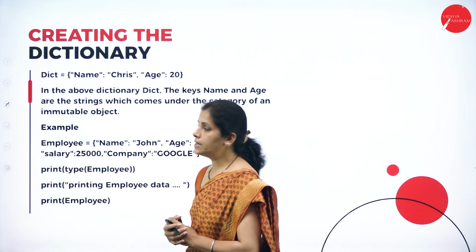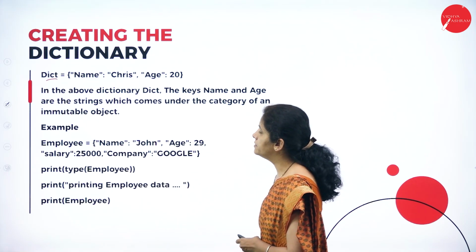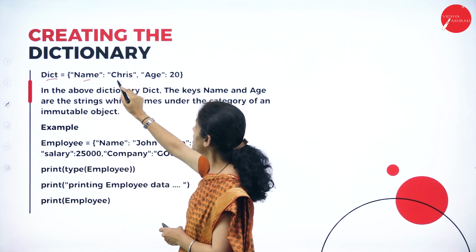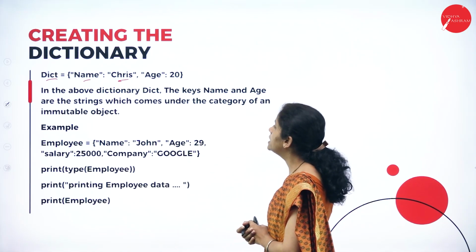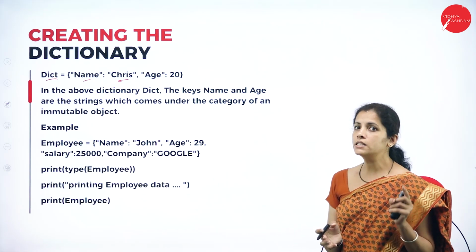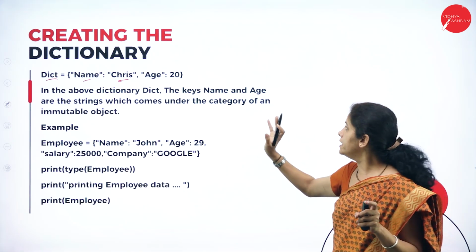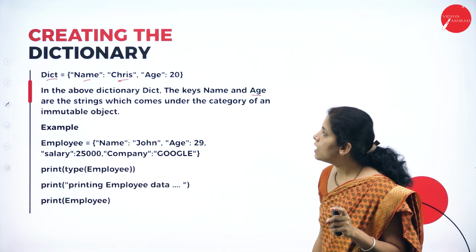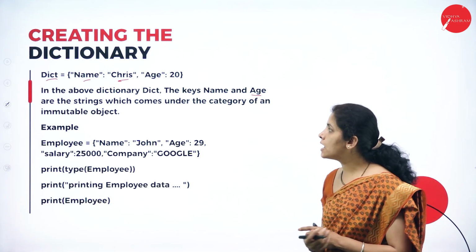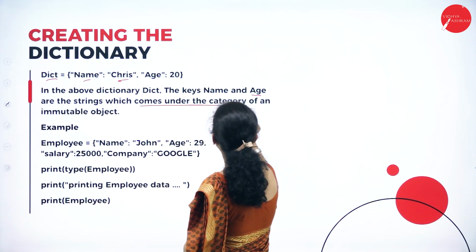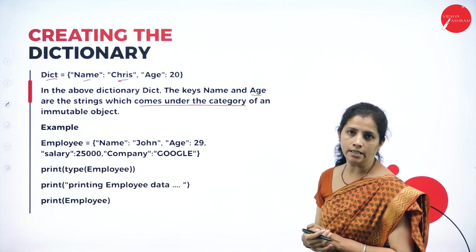To create a dictionary, I'll start with dict. See here, name and value. In the above dictionary, the key is name. So what is the key here? That's nothing but the name. So key is nothing but the field. Age and name are the keys, which are strings and come under the category of immutable objects.